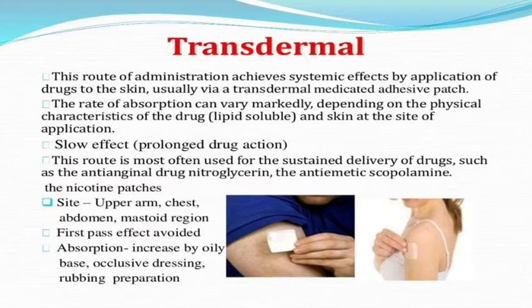Here are the transdermal patches. This route of administration achieves a systemic effect by application of the drug to the skin, usually by a transdermal medicated adhesive patch. It shows a slow effect. We can apply it to the upper arm, chest, abdomen, or mastoid region. First pass effect is avoided. Absorption is increased by an oily base, occlusive dressing, and rubbing of preparations.